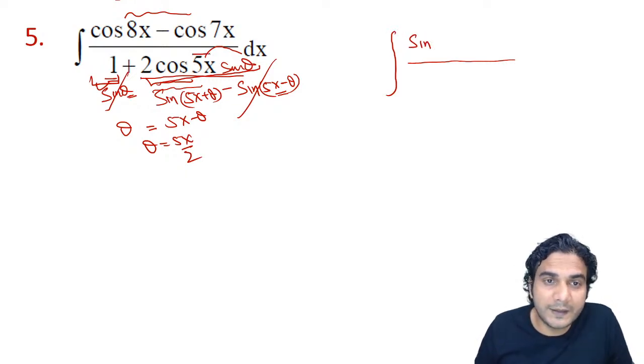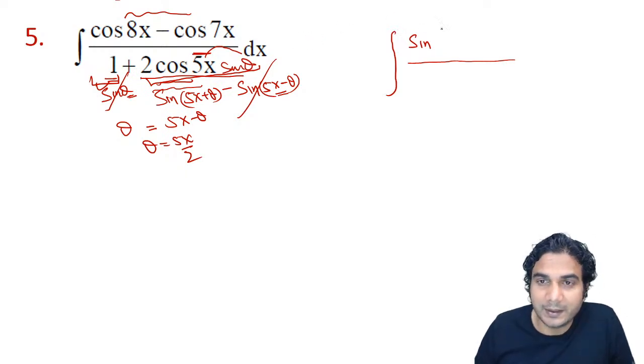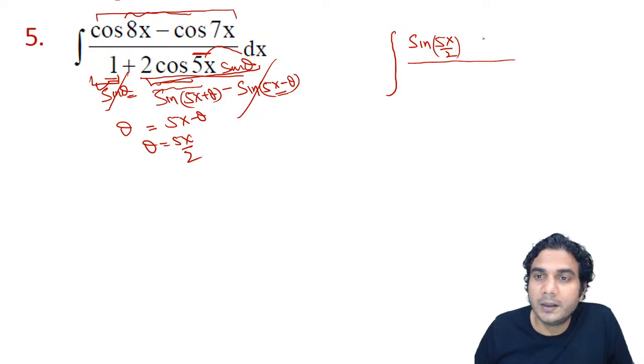Sine of half of this angle. If it is 7x, then multiply by sine 7x by 2. If it is 9x, then multiply by sine 9x by 2, okay? So that is the main thing. So multiply by sine 5x by 2, okay? Simultaneously, I am applying cos C minus cos D also in the numerator. So that will be 2, cos C minus cos D is 2.